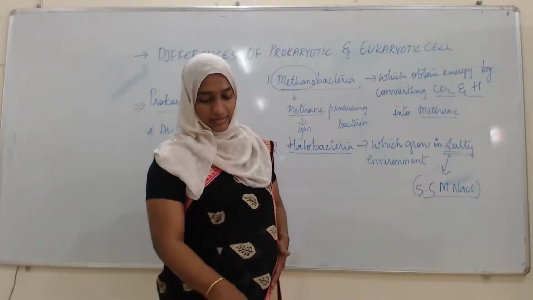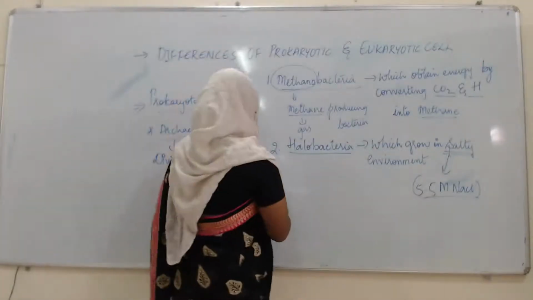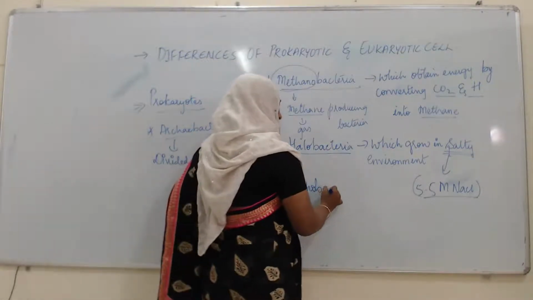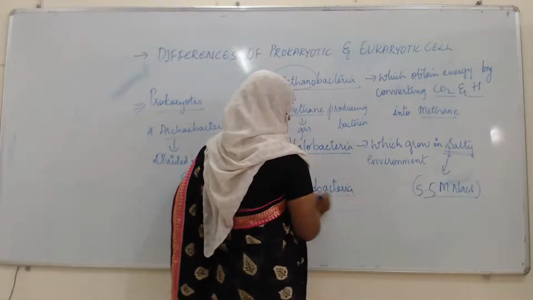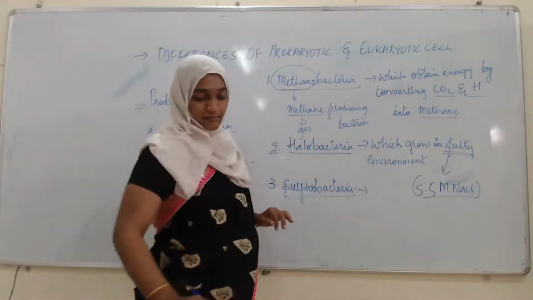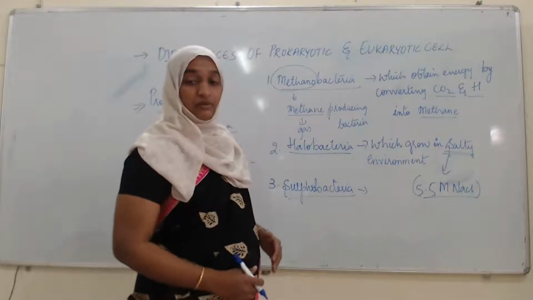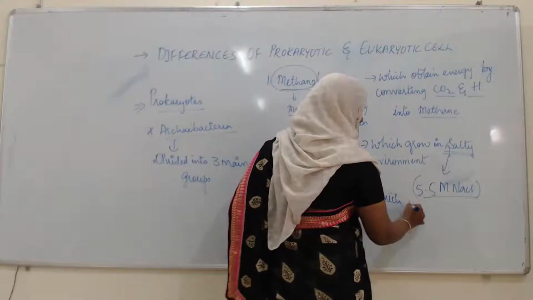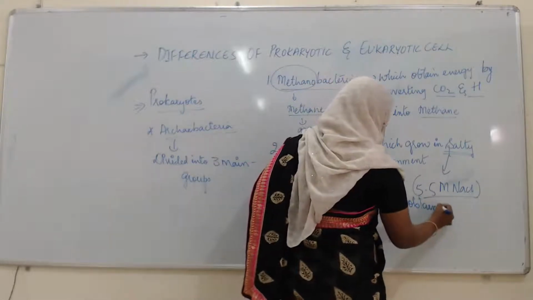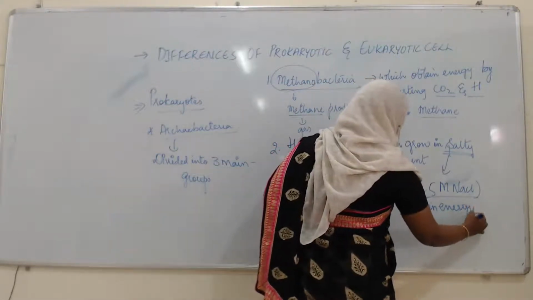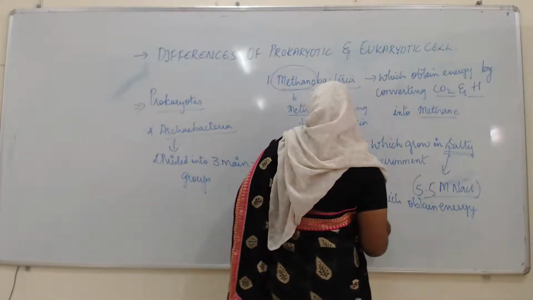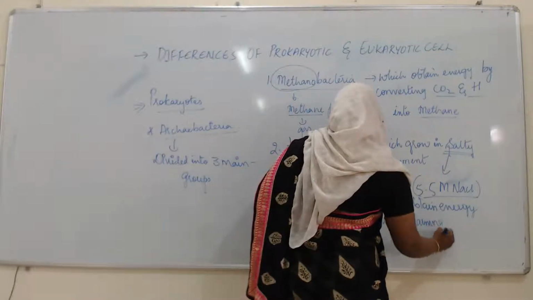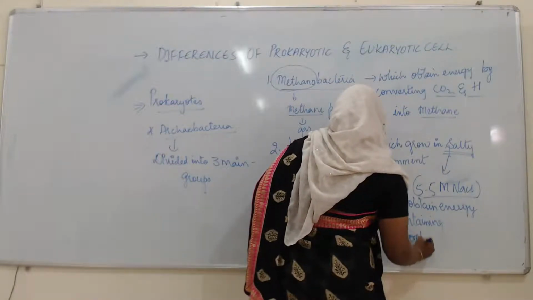Then the third one, that is the sulfobacteria. Here, sulfur bacteria means which obtain energy from sulfur containing compounds.